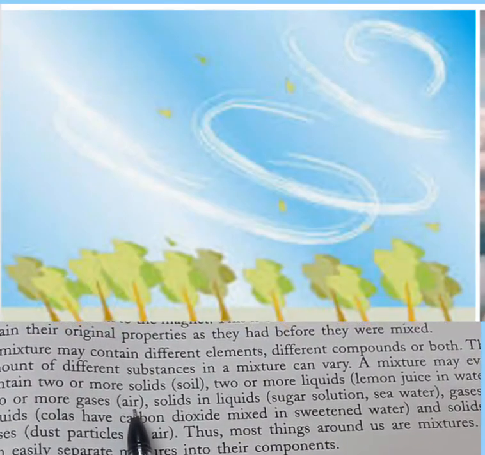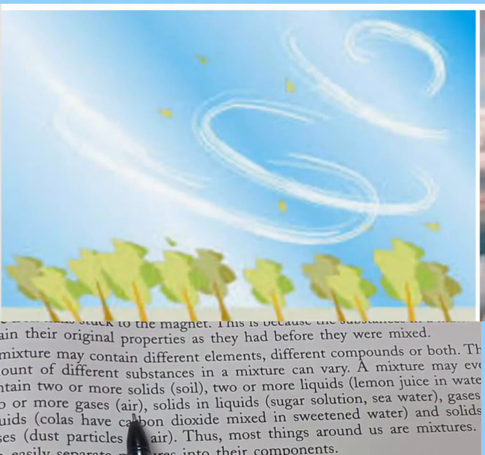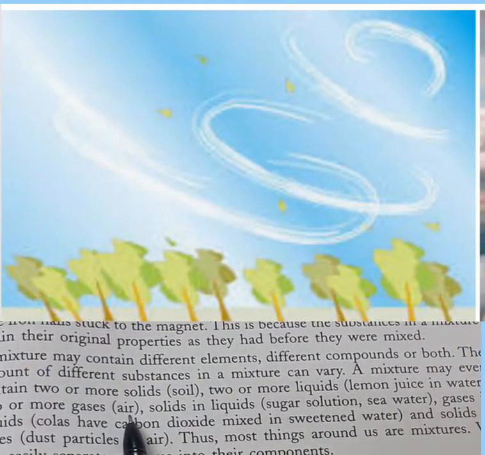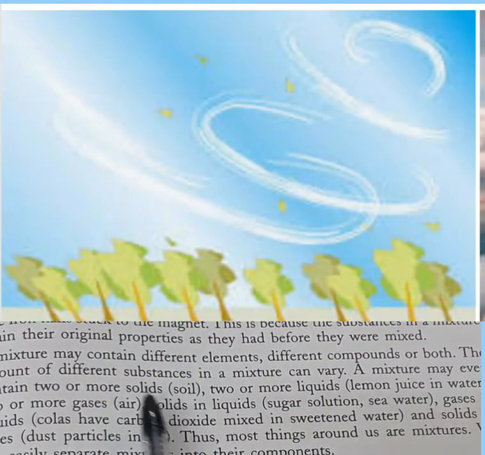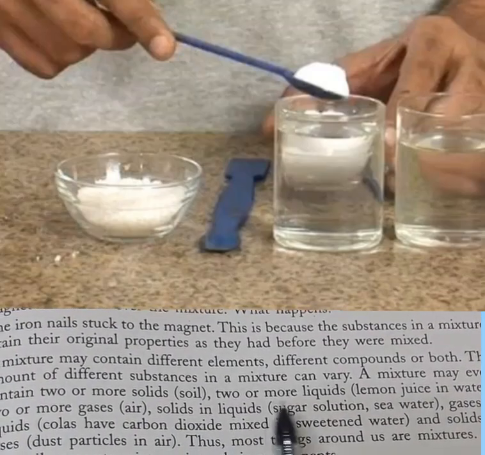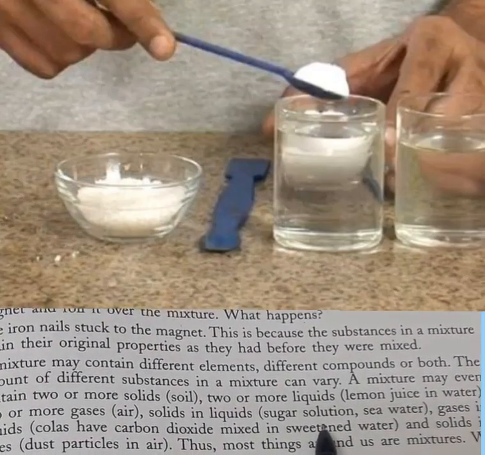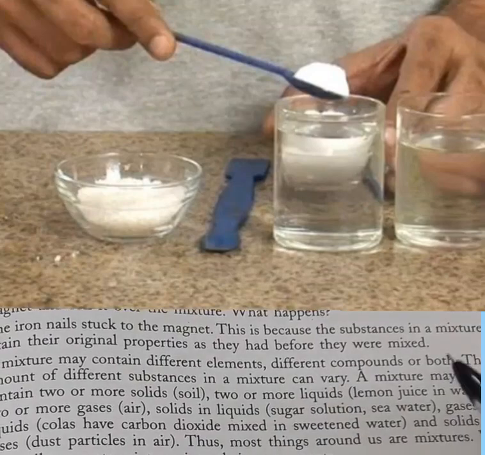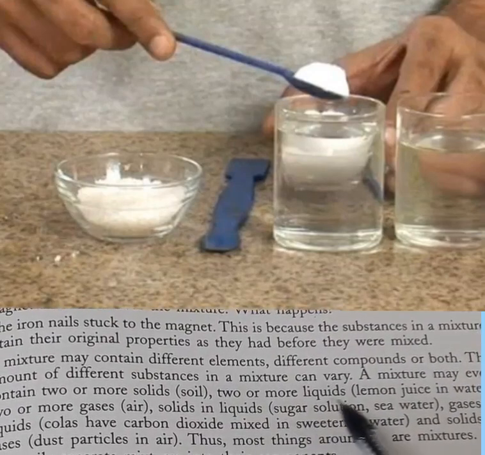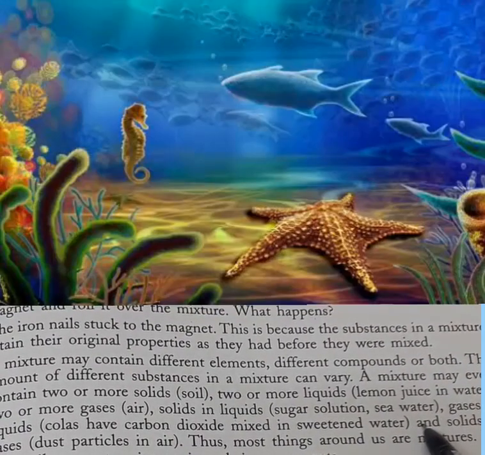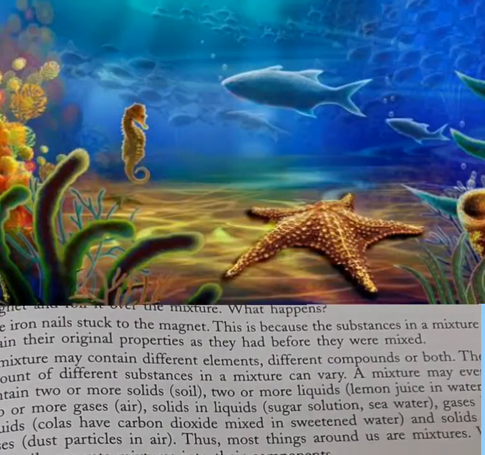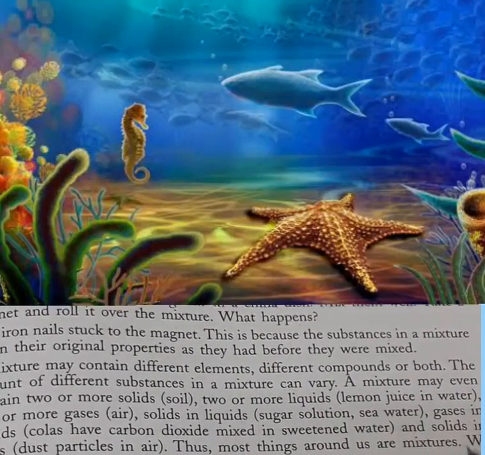As we have discussed in the last chapter, air is a mixture of many gases, oxygen, carbon dioxide, nitrogen and so on. Solids in liquids, that is sugar solution. When we put sugar in water, it is a mixture of sugar solution. And seawater, in seawater there are so many things, so that is also a mixture.